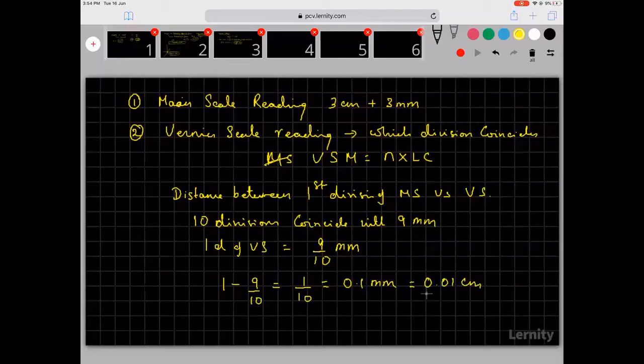In the reading that we saw, they showed us 3.3 plus 4 into 0.01. So this is how 0.01 came. So that will give me 3.34 centimeter. Okay, so this is what it is. Now, first you understand this. If you have understood this, I will talk about zero error.